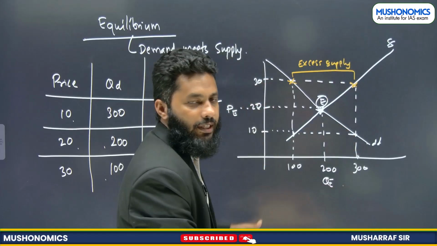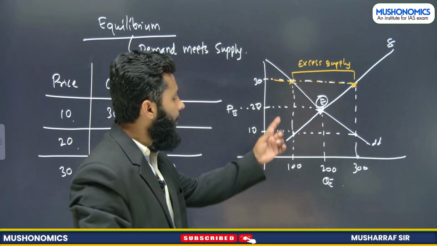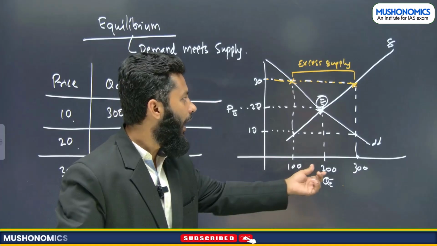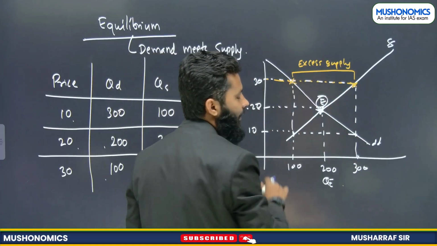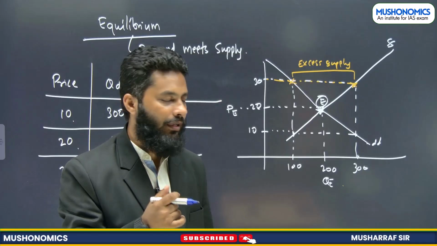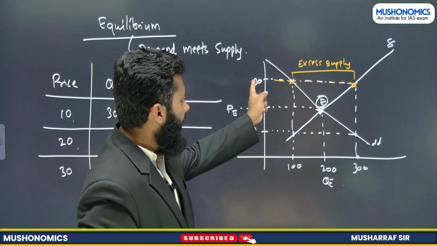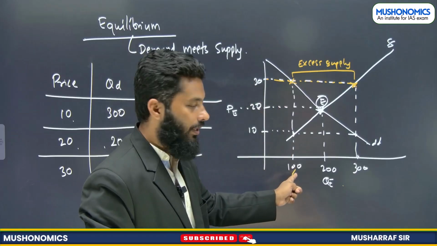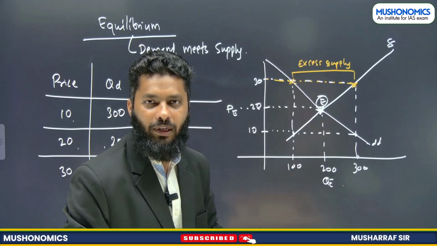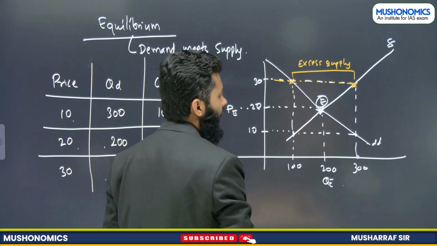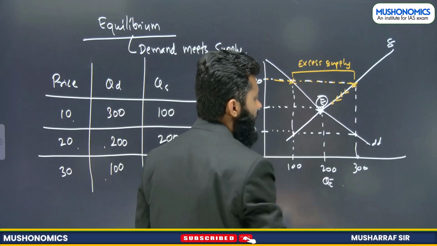At price 30, only at 30, what is happening? Demand is 100 units and supply is 300 units. That means this is excess supply that we are having, right? What will happen? When demand is 100 and supply is 300, price will start falling. When price falls, supply will reduce.